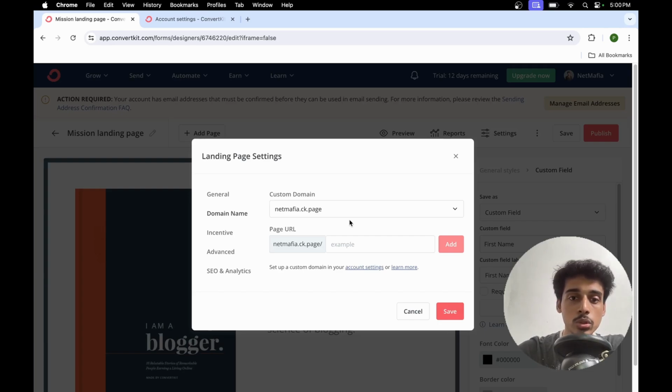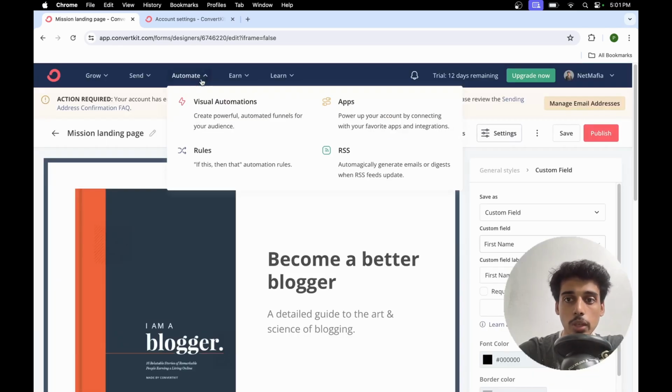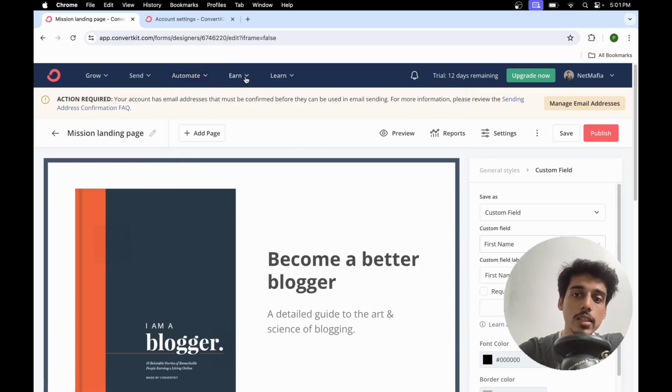You can pretty much use all of the features that it provides. Only some of the advanced ones, which are automations like visual automations, selling any applications, adding any RSS or setting up any rules, automation rules, वो सारी चीज़ें आपको पेड प्लान में मिलती है, which you get about 14 days of access to it once you create the account.